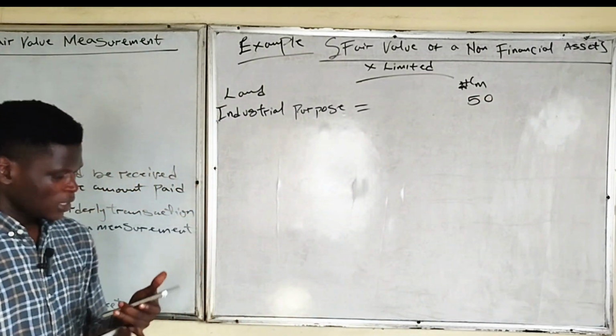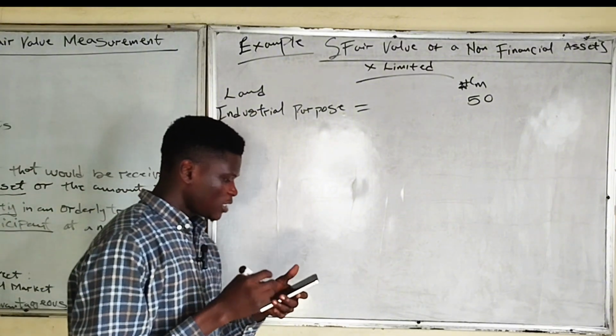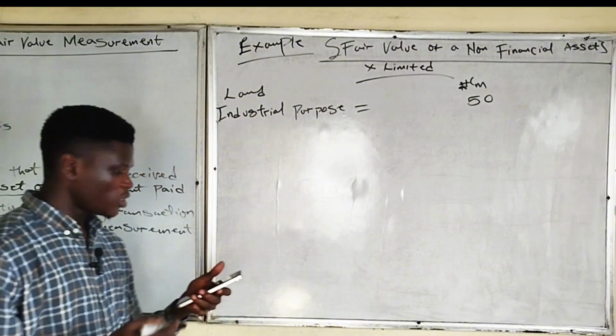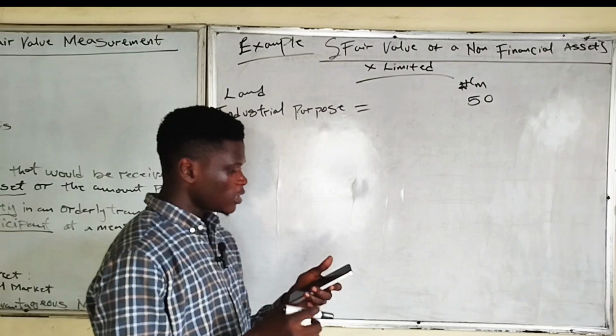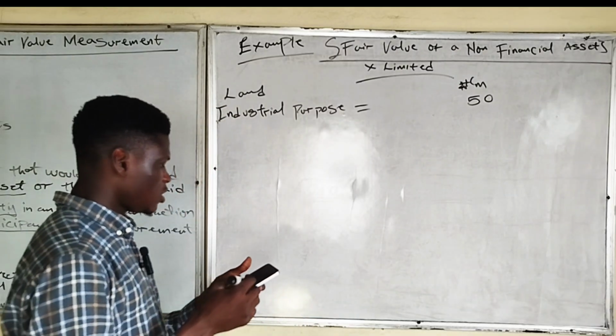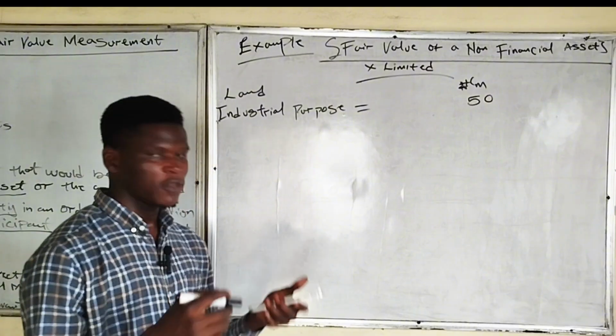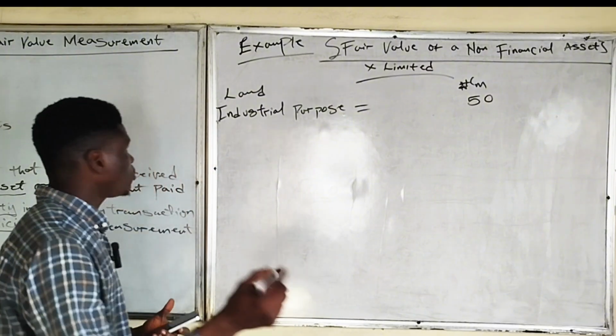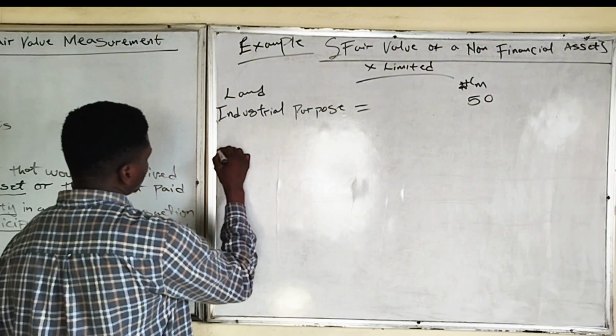That's one. They said another similar site nearby has recently been developed for residential use, as sites for high-rise apartments. X Limited determines that the land could be developed as a site for residential use. So we have another purpose, residential use.